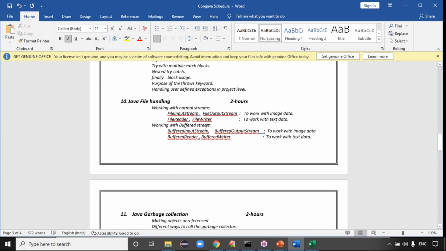Next is the file handling concept, guys. Working with the normal streams, working with the buffered streams. What is the difference between normal streams and buffered streams? How to work with image data and text data.